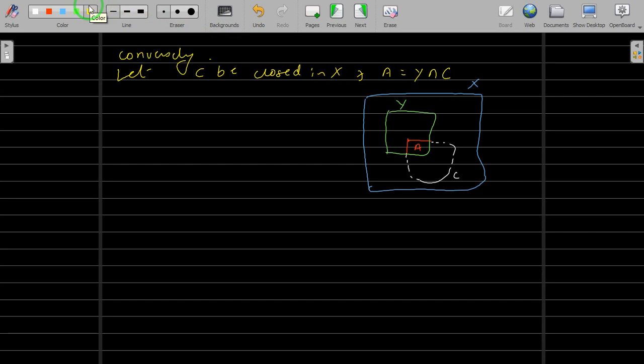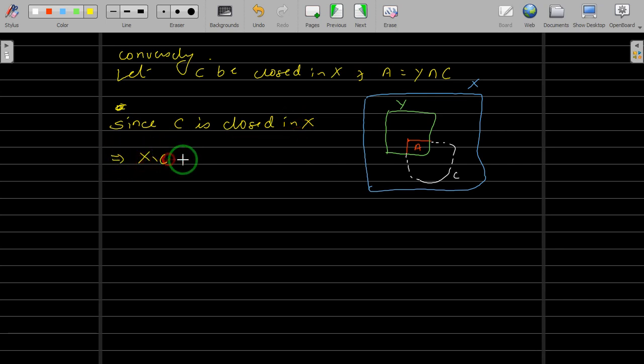Now since this C is closed in X, by using the definition of closed set, this implies its complement is open in X, in fact.